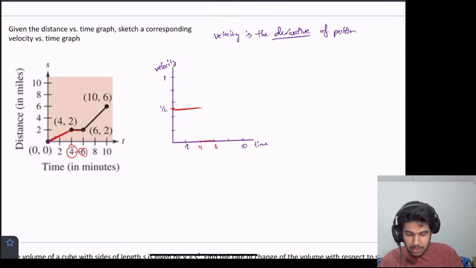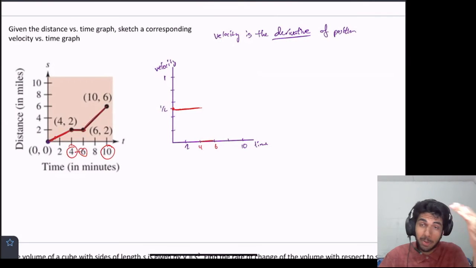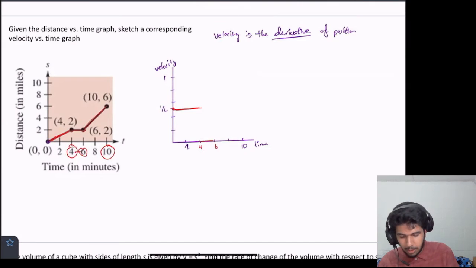Lastly, from time equals 6 to 10, we're on a new segment, and it's linear. So the slope of the tangent line is the slope of that line. And what's the slope there? Well, we have 2 points, (10, 6) and (6, 2). Slope equals y2 minus y1 divided by x2 minus x1.